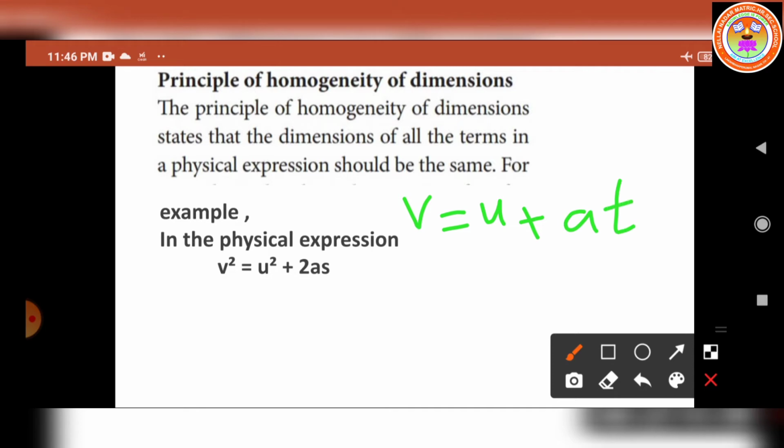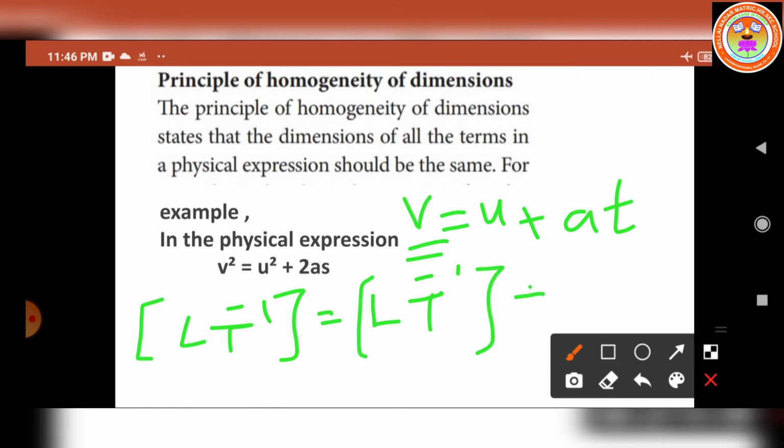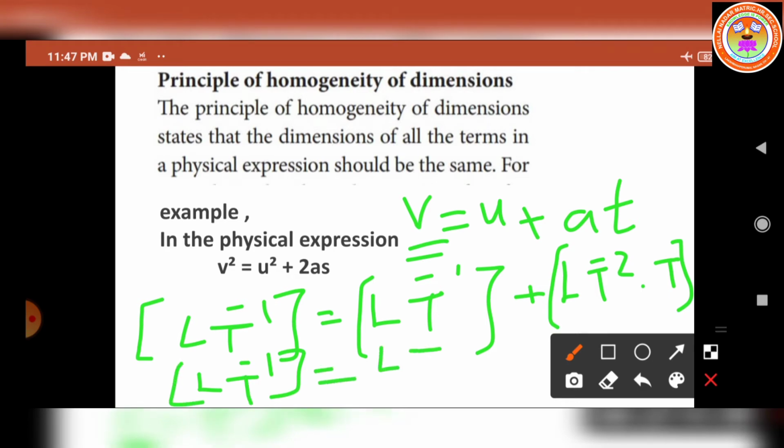V is equal to U plus at. So, what is the dimensional formula for V? That is velocity, LT power minus 1, is equal to U, initial velocity, LT power minus 1, plus a, acceleration, LT power minus 2, into time, whose dimensional formula is T. So this is T power minus 2, this is T. We simplify and we obtain LT power minus 1 is equal to LT power minus 1 plus LT power minus 1.